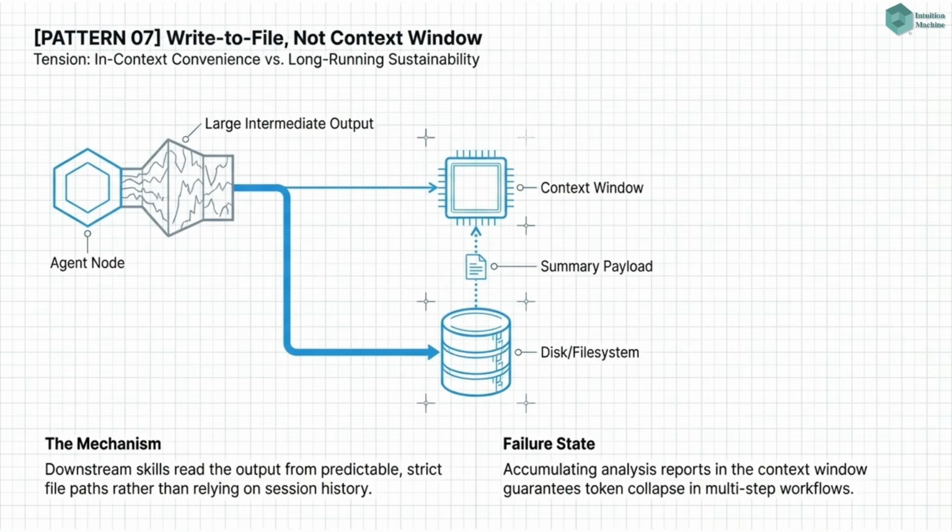Pattern 7. Write to file, not context window. Large outputs are written to the file system immediately upon production. The context receives a summary only. Downstream steps read the file directly.